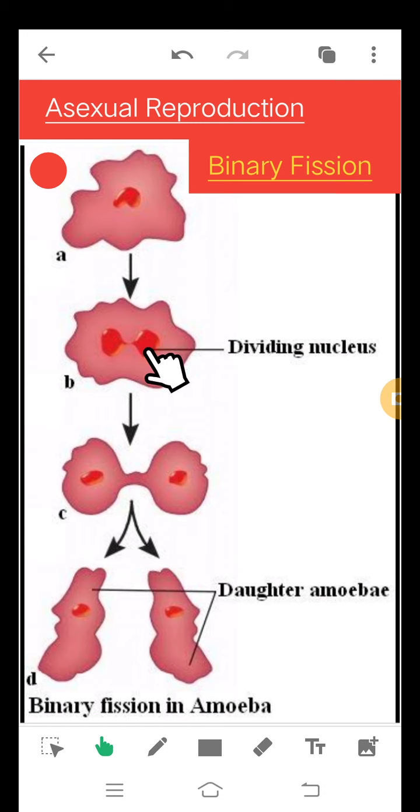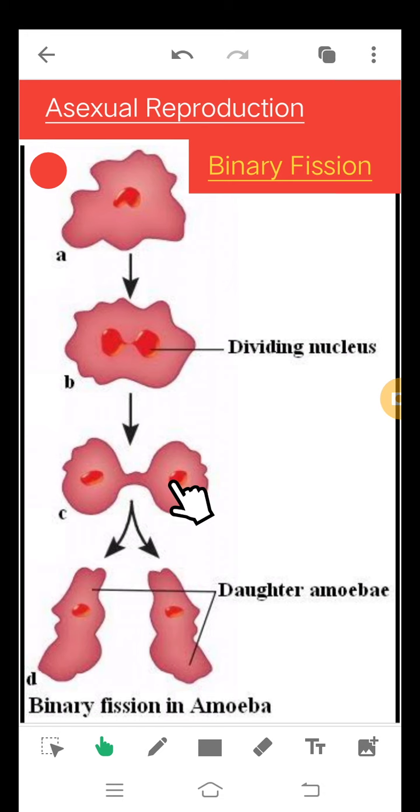Once the nuclei are formed, then the next step is division of cytoplasm. Then the cytoplasm is divided into two parts, and the nuclei also move to different sites.